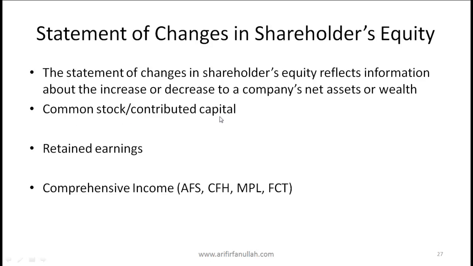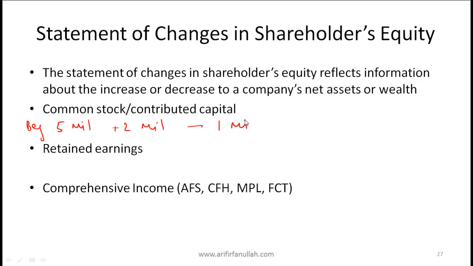Let's say that you have common stock at the beginning of the year worth 5 million. So that's your beginning common stock. And now if the company issues $2 million worth of additional common stock, so what will that do? If $2 million worth of additional common stock is issued, then the contributed capital increases from 5 million to 7 million. And then let's say that there's a treasury stock operation of 1 million. So this is treasury stock.